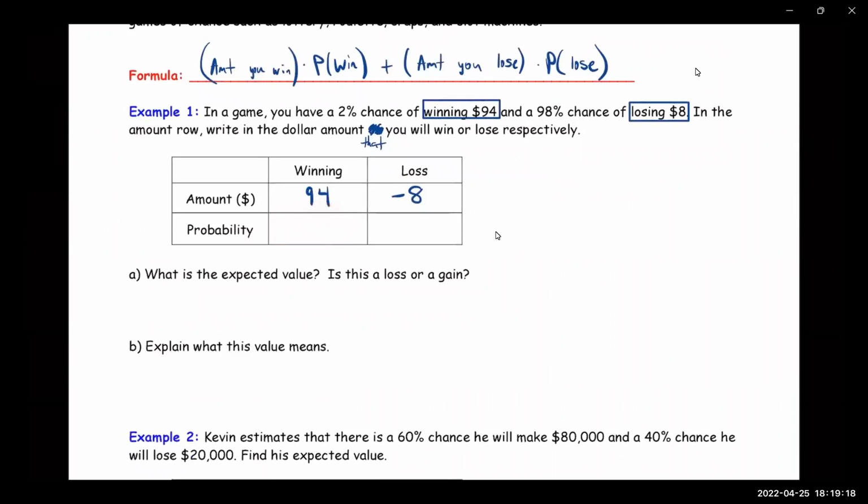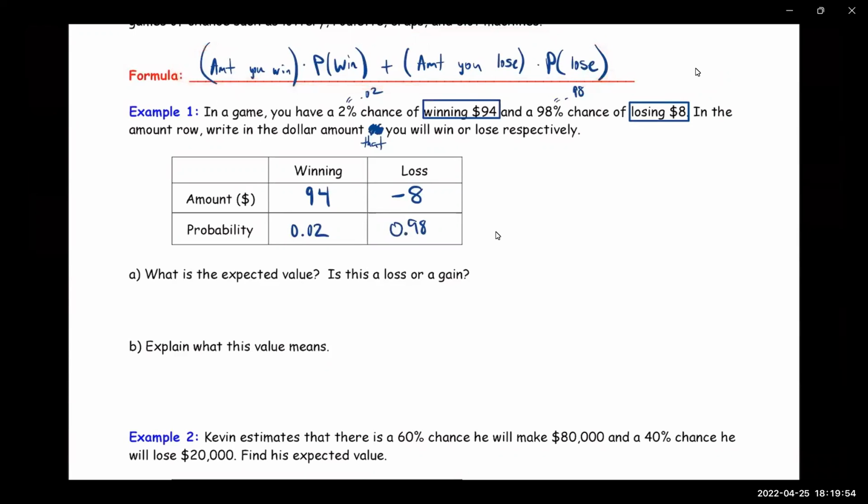All right, so what's the probability that you win? Well, they tell you the probability of winning is 2%. So we have to convert that percent to a decimal. So that would be, does anybody know? 0.02. That's 2%. And then the probability that you lose is 0.98. All right, so now we can plug it into the expected value formula.